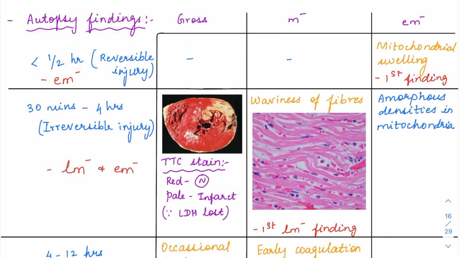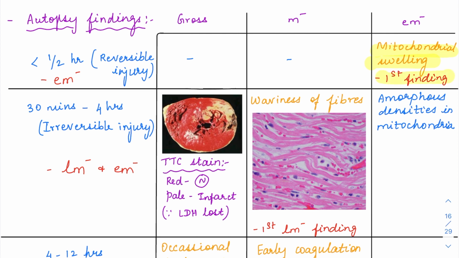Next, we'll go on to the autopsy findings. Any irreversible injury, I told you, will start after half an hour only. So before half an hour, what will we see? It will be reversible injury. In reversible injury, what were the features? We all know it is the swelling of the organelles. So the most important thing will be mitochondrial swelling, which will be the first feature, and it will be the only feature which we see in a reversible kind of injury.